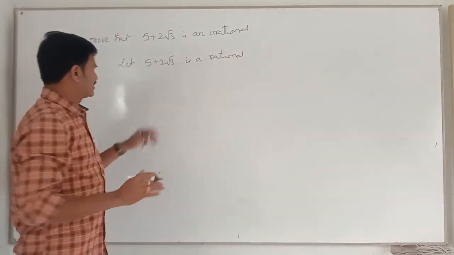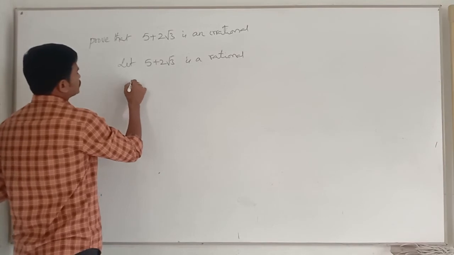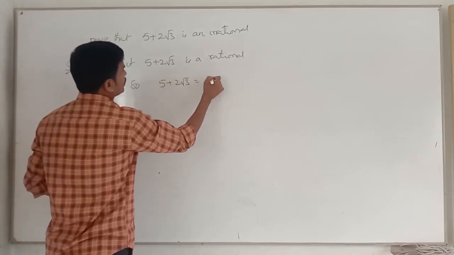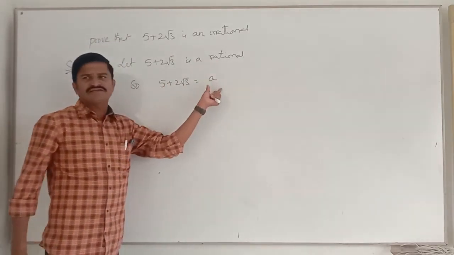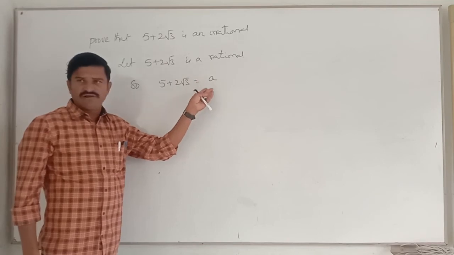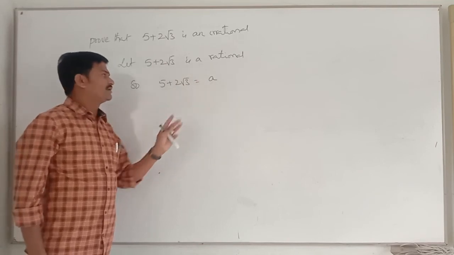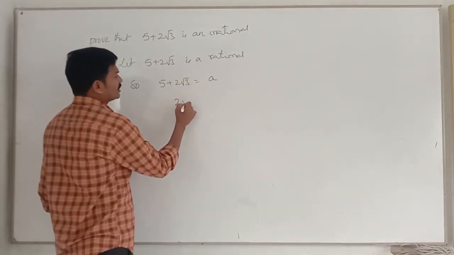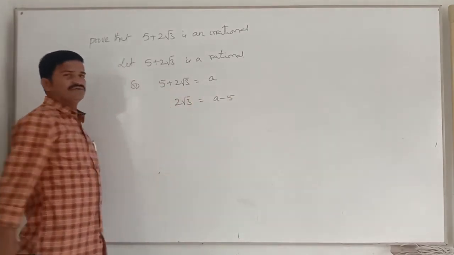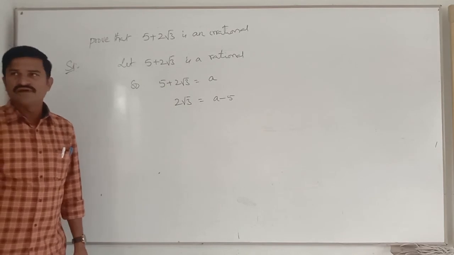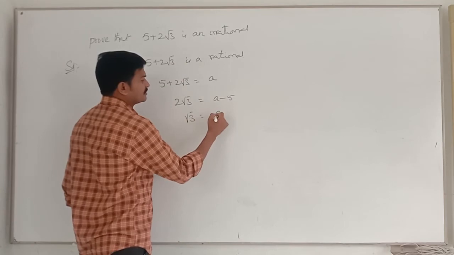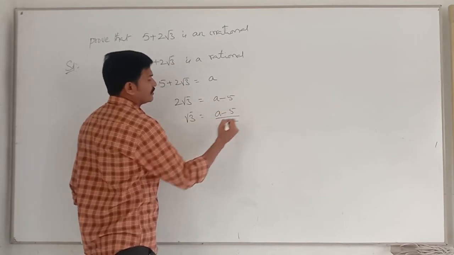So 5 plus 2 root 3 equals a. I have taken that rational number as a, not root a, so it is rational only. Now 2 root 3 equals how much, children? a minus 5, as I am sending 5 to that side. Are you clear or not? And then root 3 equals how much? a minus 5 by 2.